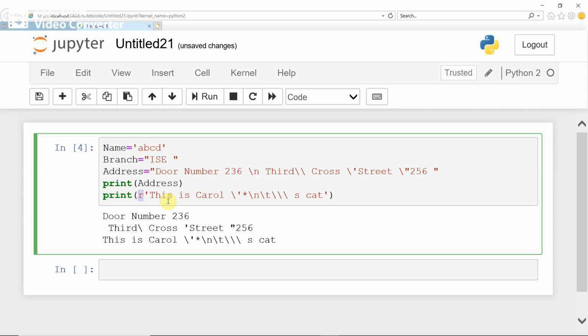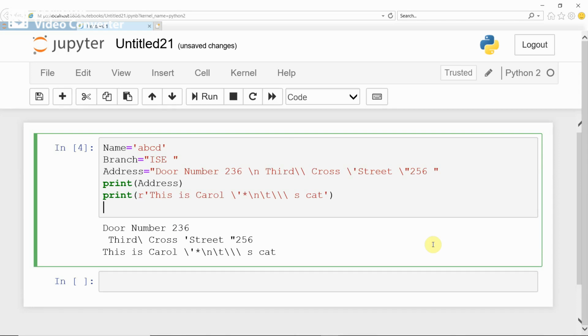And then multi-line strings with triple quotes, okay. How do you give a multi-line string? See, if you want to give a multi-line string inside the print statement, I am giving now a single quote and one more single quote, one more, three single quotes, okay, that is triple quote, and then some sentence.